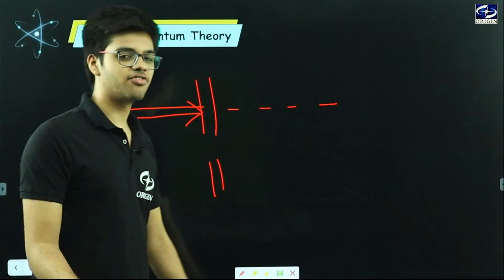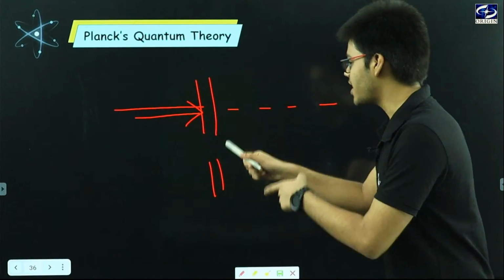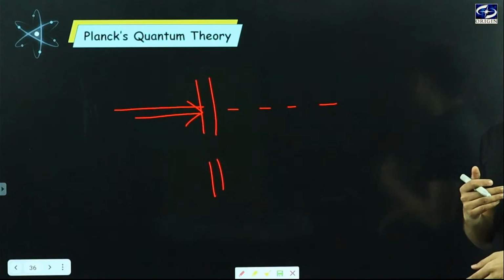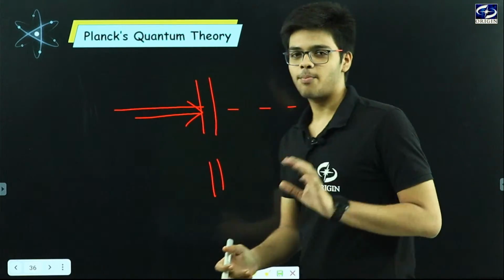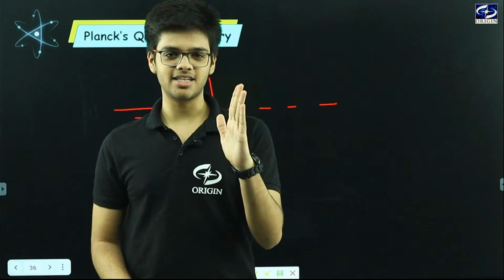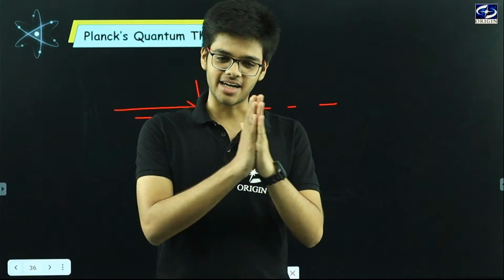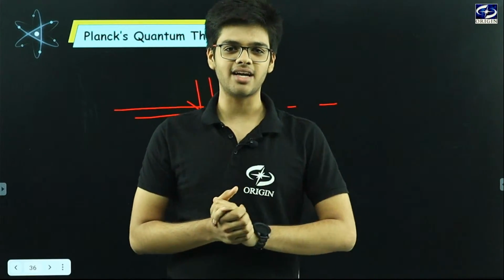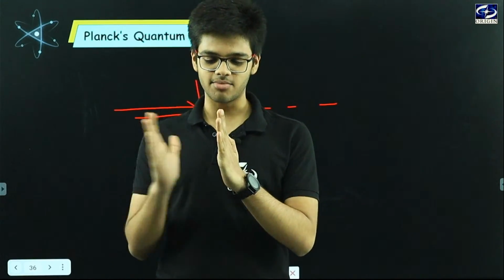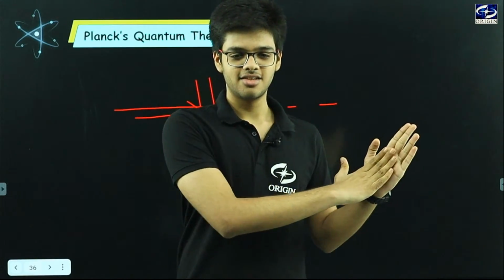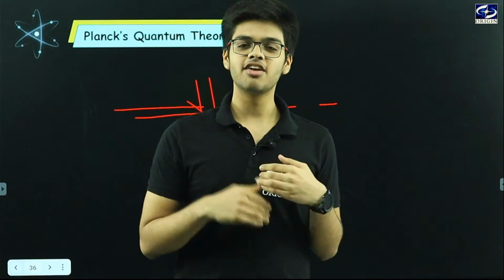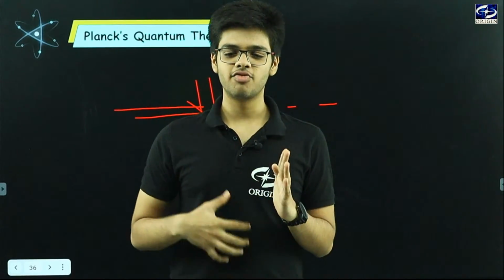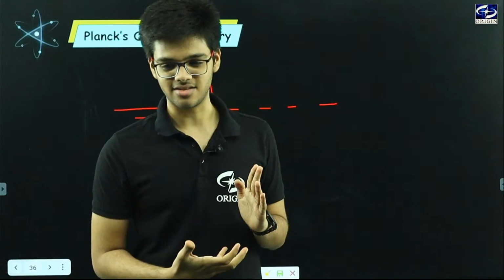Then in which case will this wall experience more pressure? When I press it and continuously send it back, or in the second case, when I am pressing it in small intervals, in which case will this hand experience more pressure?